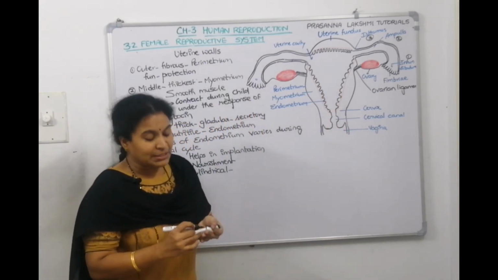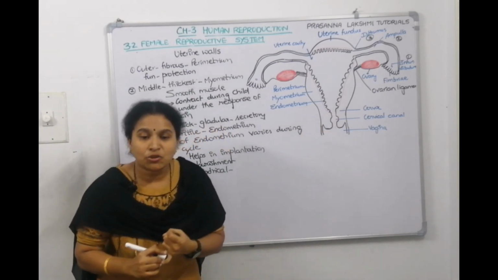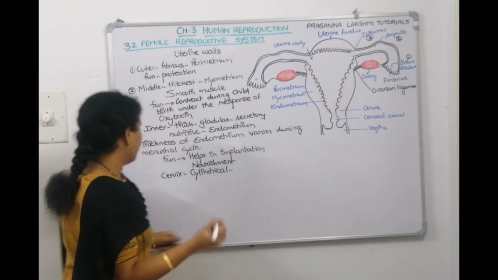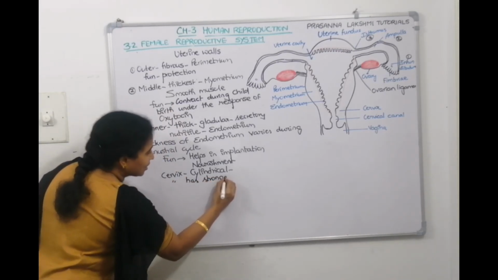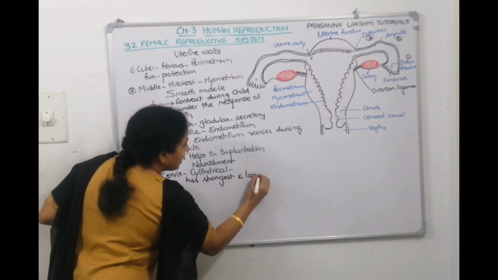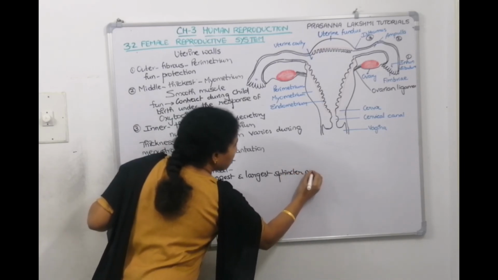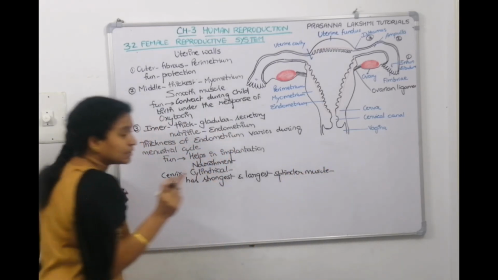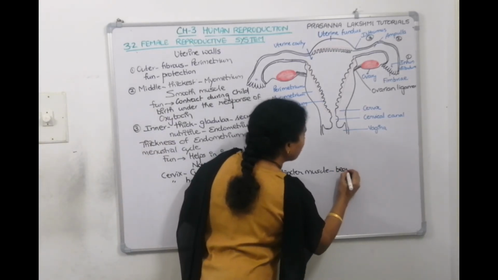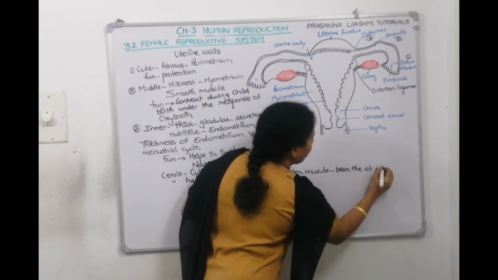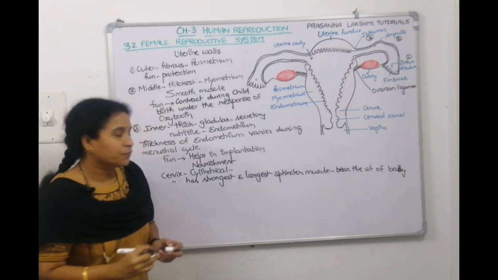So the cervix has the strongest and largest sphincter muscle, which helps to bear the weight of the baby.